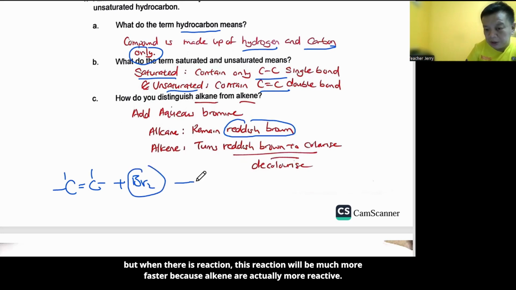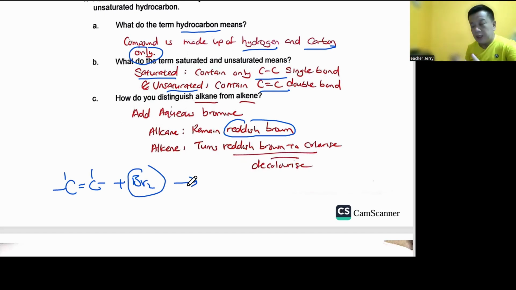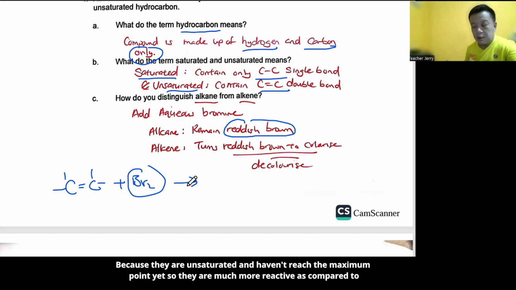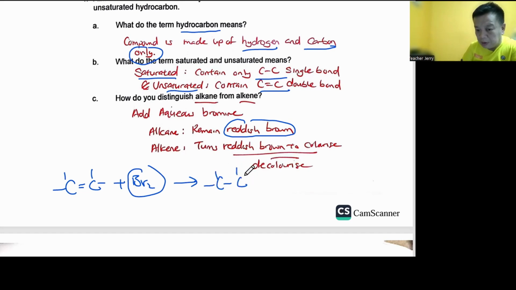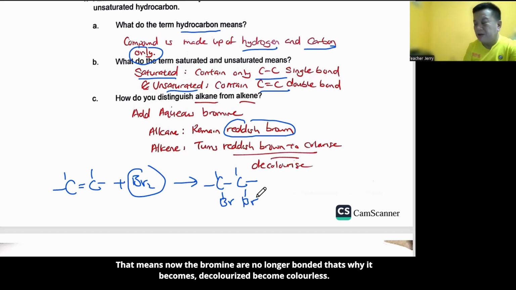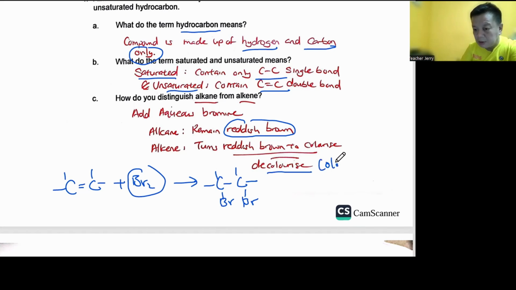But when there's a reaction, the reaction will be much faster because alkenes are more reactive because they're unsaturated; they haven't reached the maximum point yet. So they are much more reactive as compared to alkanes. By shaking them, addition will happen. Addition always happens across the double bond. That means you can see the bromine will add across the double bond. That means now the bromine is no longer bonded. That's why it becomes decolorized, which means it becomes colorless.